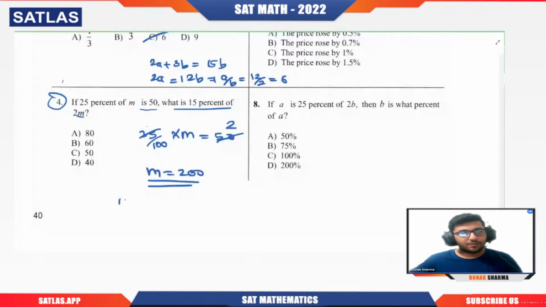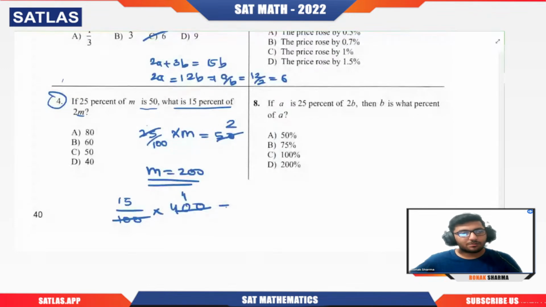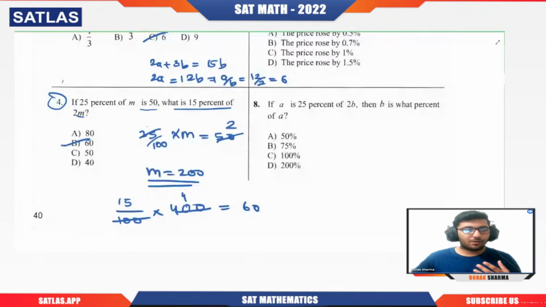So 15% of 400, the 100 cancels out and 4 is remaining. 15 into 4, 60. So the more comfortable you are with the terminology we use in percentages, and what it means, the easier it will be for you to solve the questions quickly.